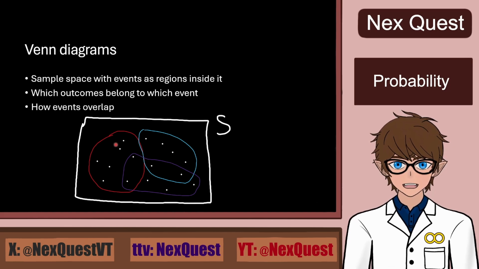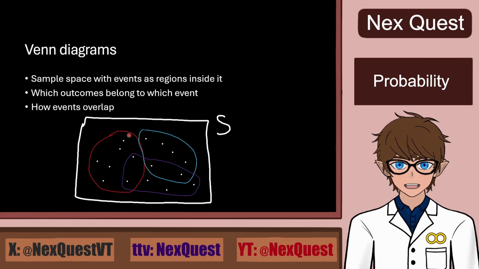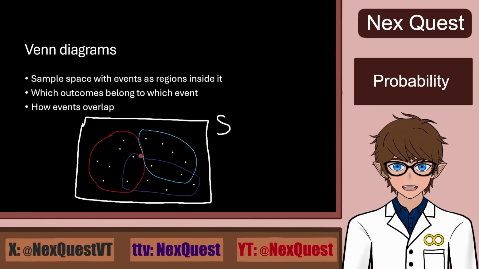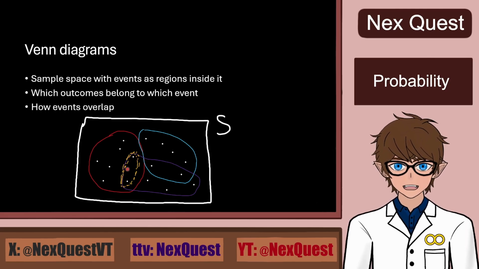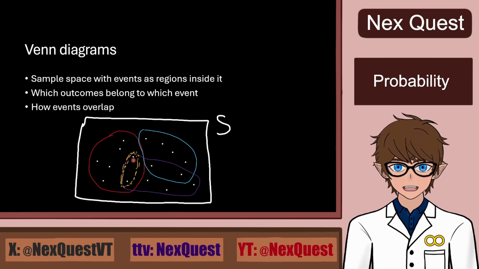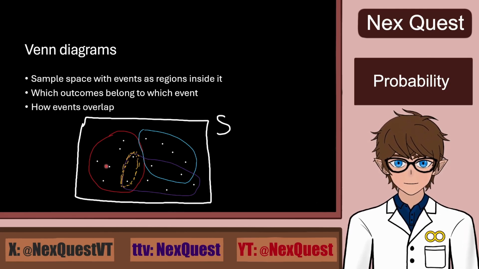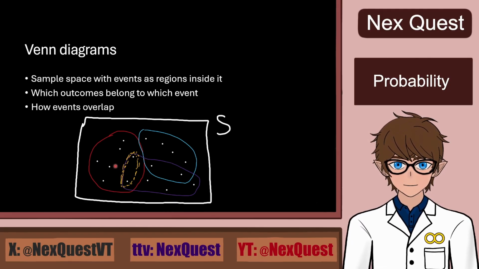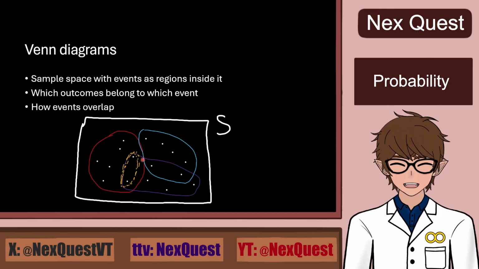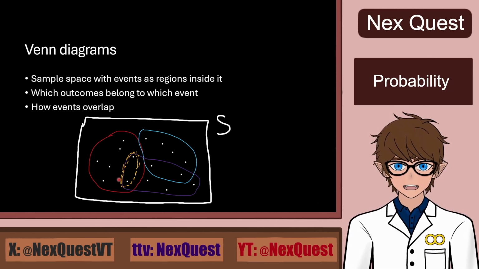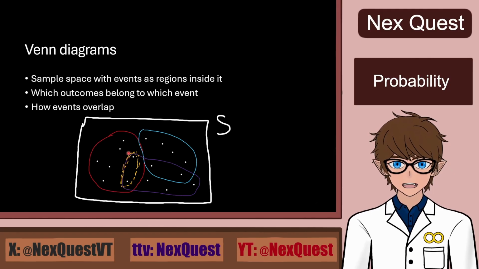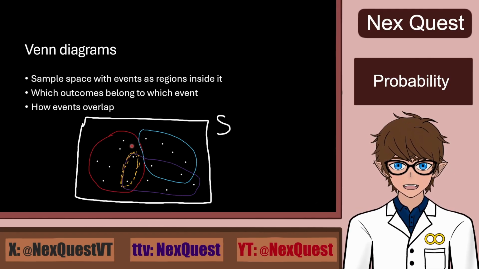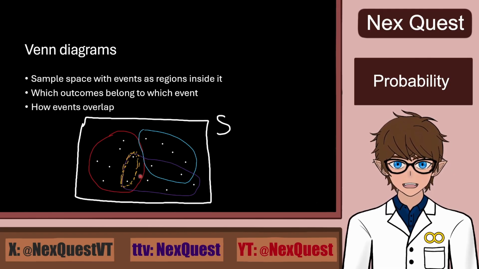They are helpful when visualizing which outcomes belong to which event and how the events overlap. For instance, as shown here, maybe quite badly, but I hope it's well enough, we have red, blue, and purple sets. The dots within the confines of the colored lines belong to their respective set. If an element is within two bounds, like those circled in dashed yellow lines, they belong to the red and the purple set.